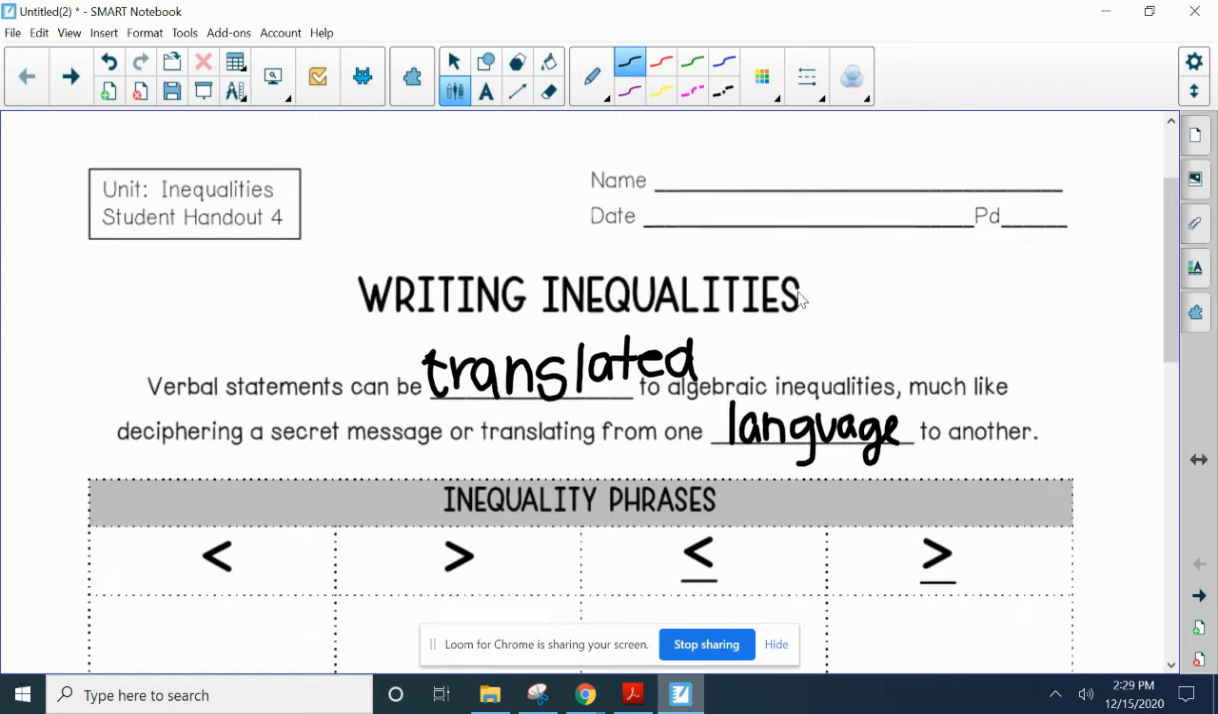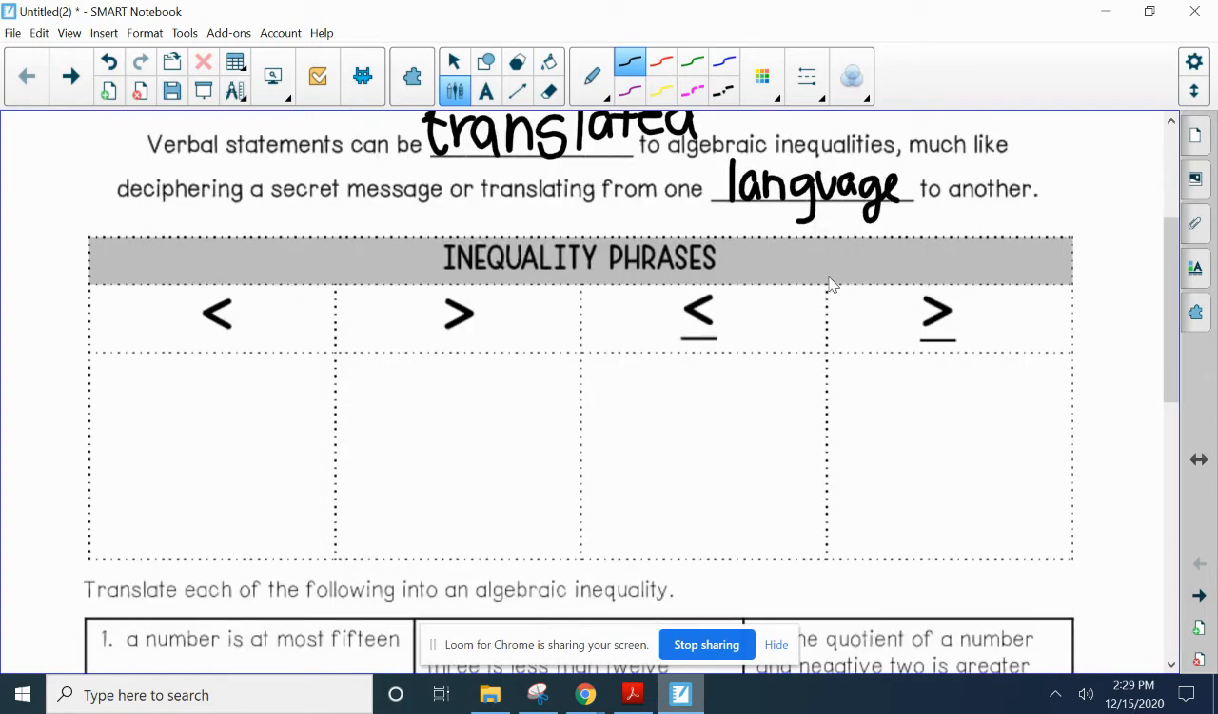All right, so like with our expressions, translations, I'm going to go ahead and give you some phrases that you'll see to determine whether or not we're talking about less than. You need to know this is less than, greater than, less than or equal to, greater than or equal to. So here are some phrases for these. You might see smaller than.